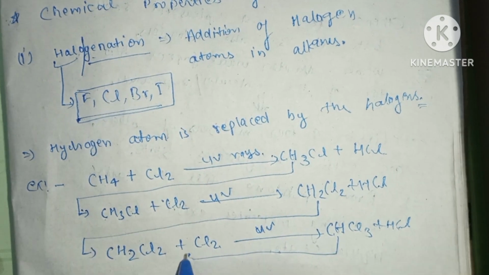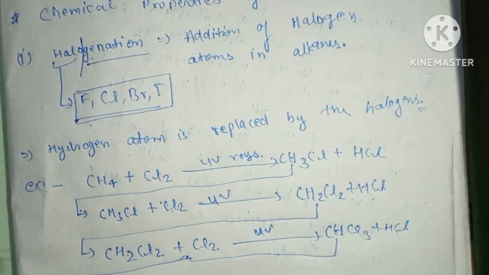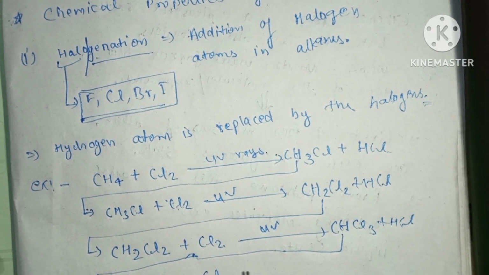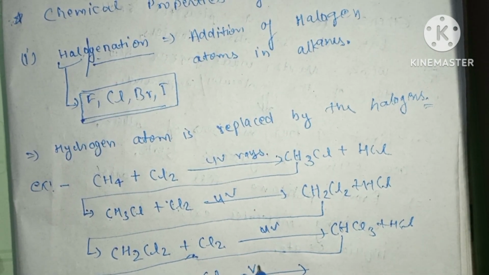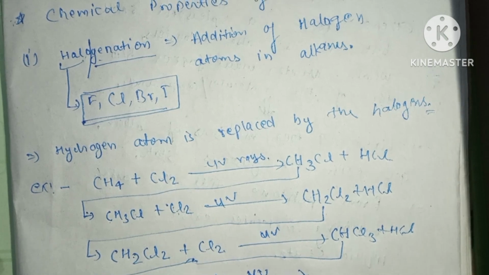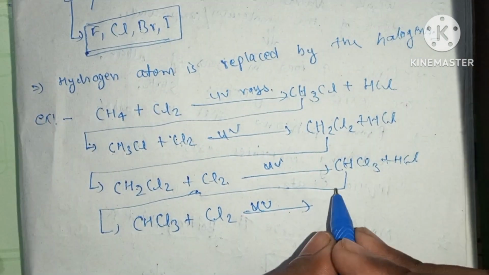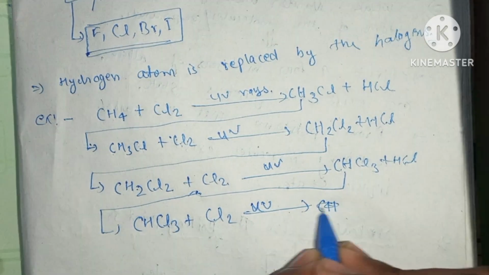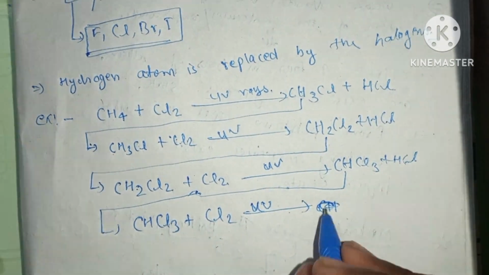Now again, CHCl3 plus Cl2 in the presence of UV rays, so it will give CCl4, all the H will be replaced.